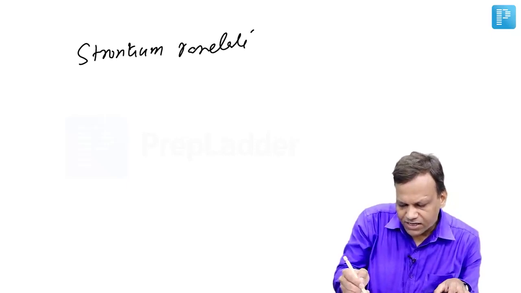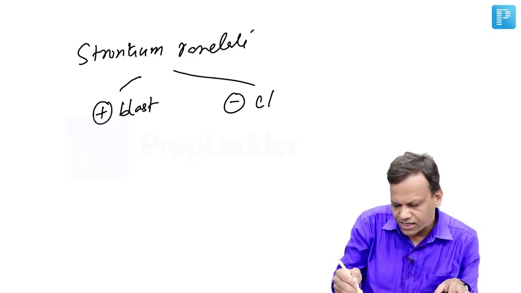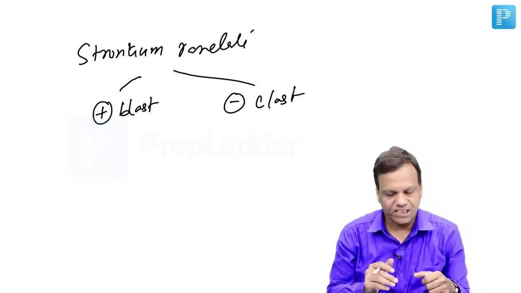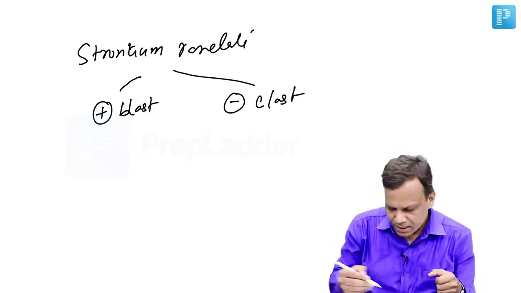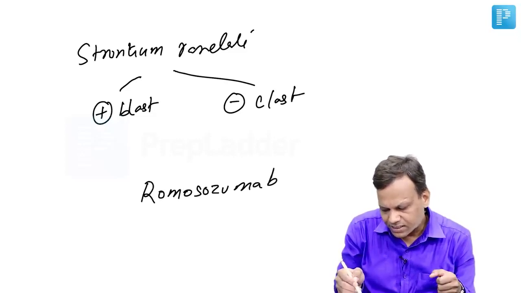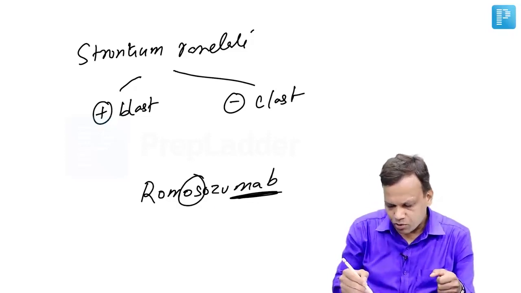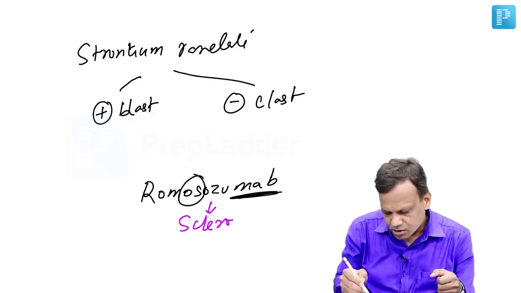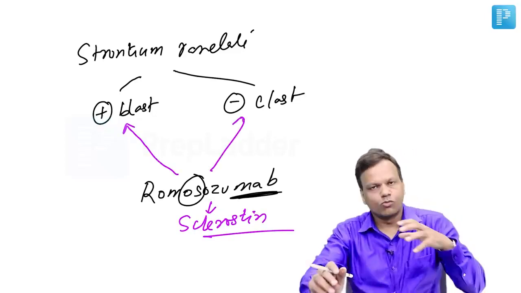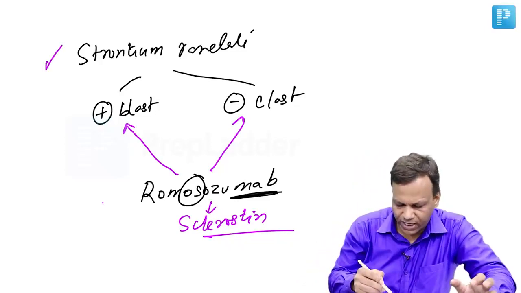Then we have a drug called strontium ranelate. This is a drug which has a dual action. It stimulates osteoblast and also inhibits osteoclast. A new drug in the same category, with the dual action of stimulating blast and inhibiting clast, is romosozumab. As the name says, it is a monoclonal antibody used in osteoporosis. Romosozumab is a monoclonal antibody against a protein known as sclerostin. And it also has dual action. That means romosozumab inhibits osteoclast and stimulates osteoblast. So 2 drugs have dual action.